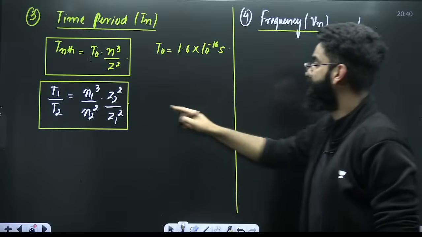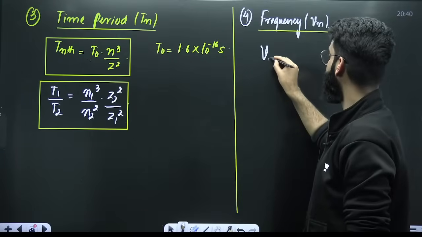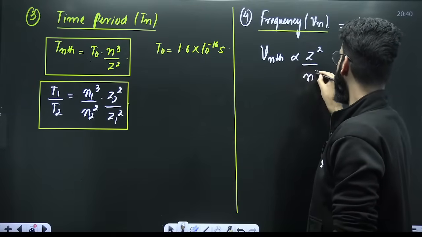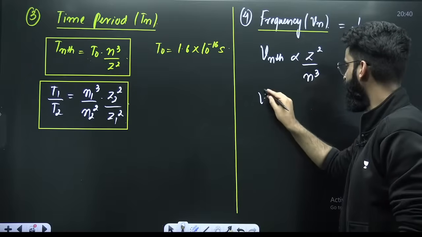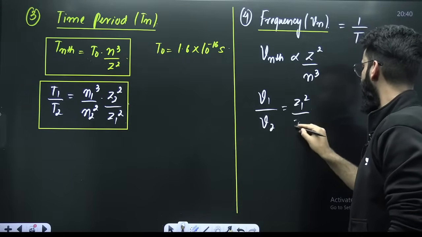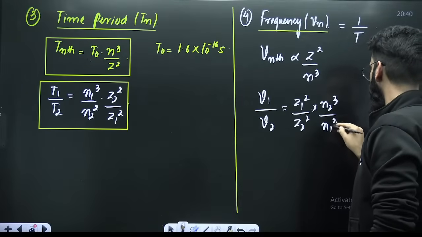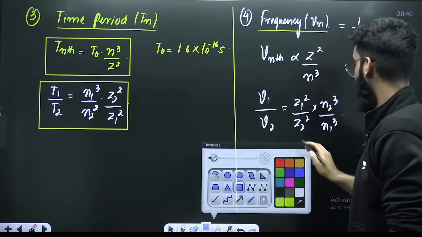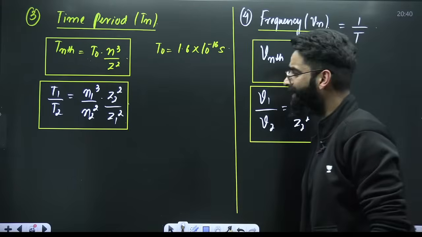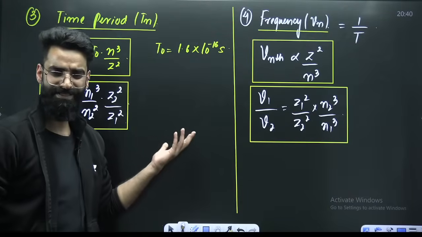Since time period is directly proportional to n cube and inversely proportional to Z square, frequency is directly proportional to Z square and inversely proportional to n cube. To compare frequencies, f1 by f2 is equal to Z1 square over Z2 square times N2 cube over N1 cube. Perfect. These are a few results which you need to remember directly, and I believe you can plot any of the graphs, whatever is asked.